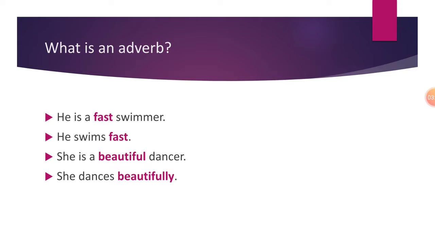So an adjective is a word that modifies, describes or gives us some information about a noun, that is a person, place, animal or thing. An adverb is a word that modifies or describes or tells us something about the verb, the action word or doing word, the word that shows some action, what is going on.